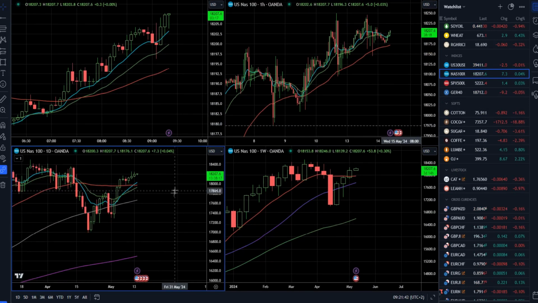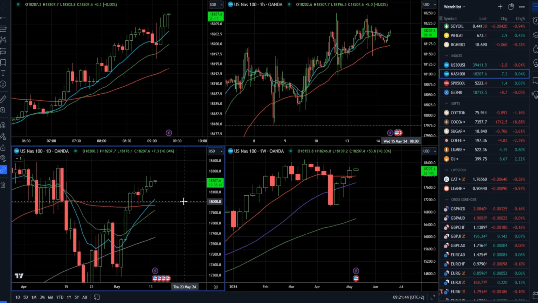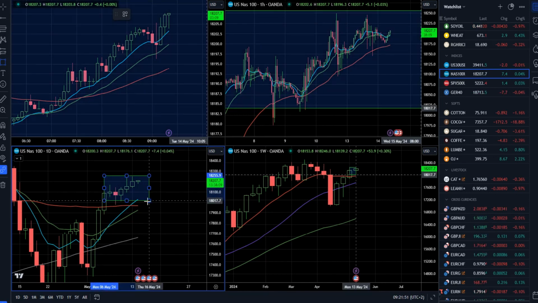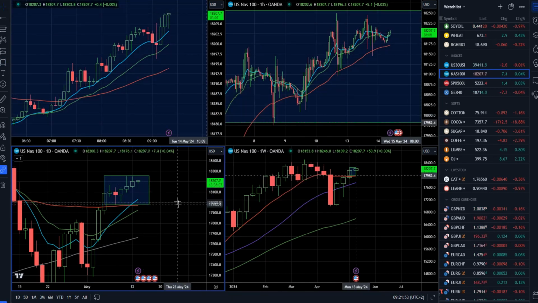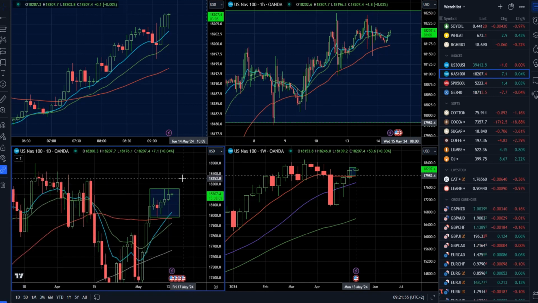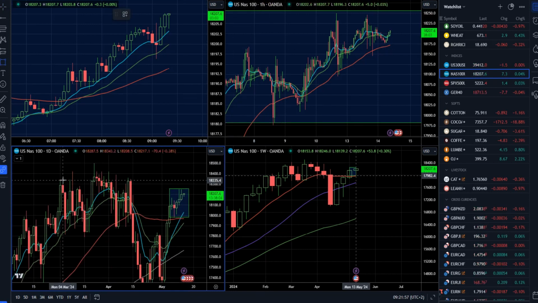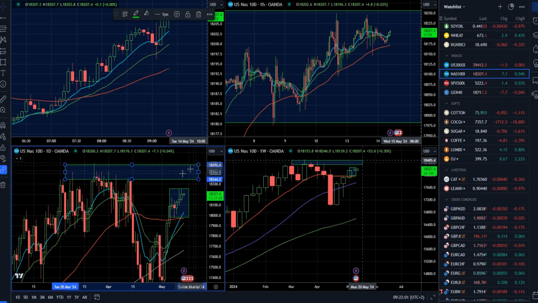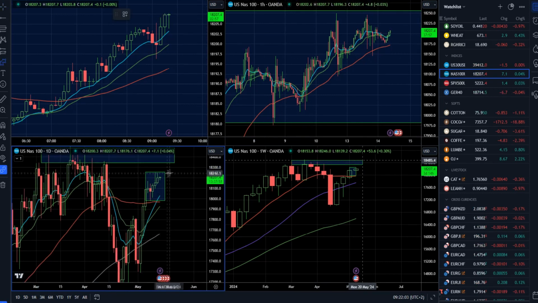And on the NASDAQ 100, market is doing pretty much consolidation. We had an inside day yesterday, and in the last 4 to 5 days, we have pretty much consolidation going on. Massive resistances in the background, so around 18,350, 18,480. We have a massive resistance area. So there will still be a chance.